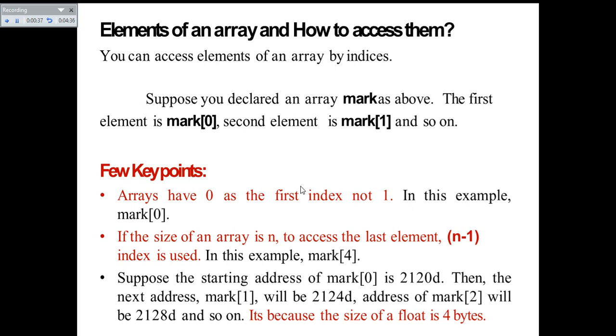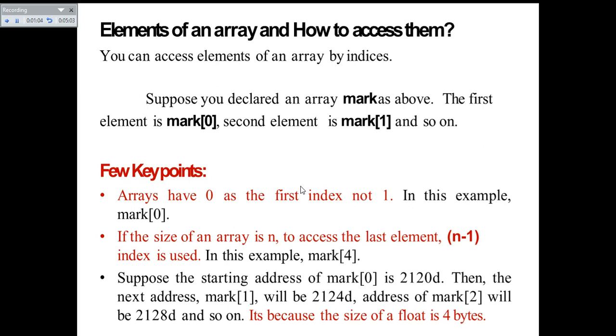Suppose you declare an array marks as above. The first element is marks[0], the second element is marks[1], and so on. In our case, we have 5 elements. We can have marks[0], that is the first element, the second element marks[1], the third element marks[2], the fourth element marks[3], and the fifth element marks[4]. Like this, we will have 5 elements corresponding to the marks array.